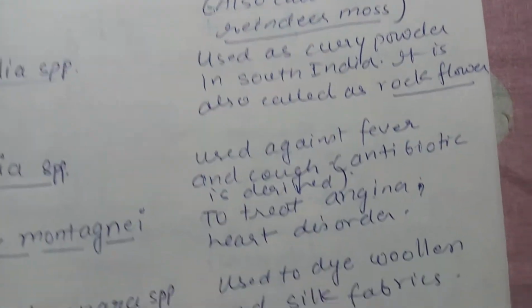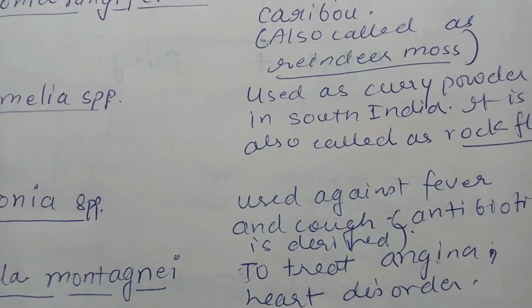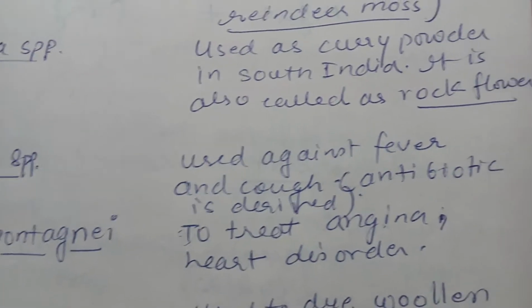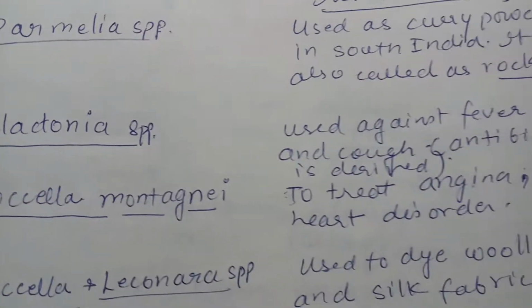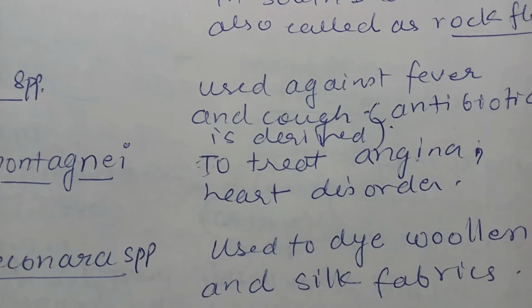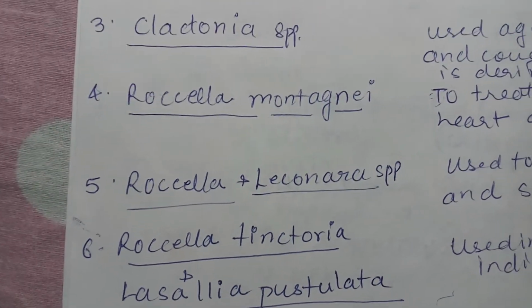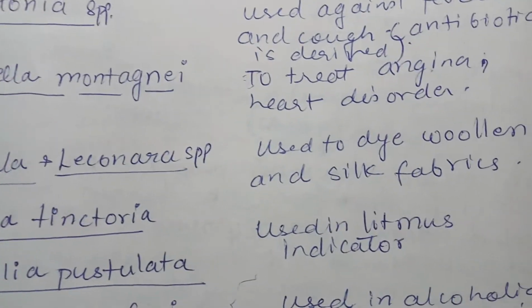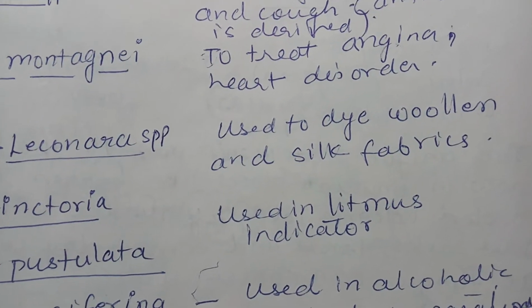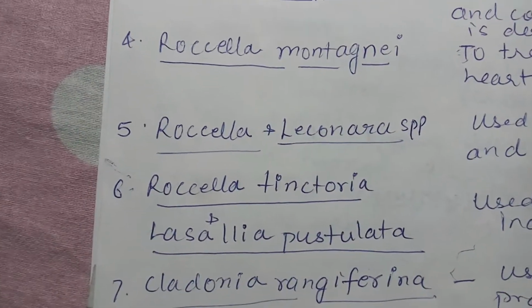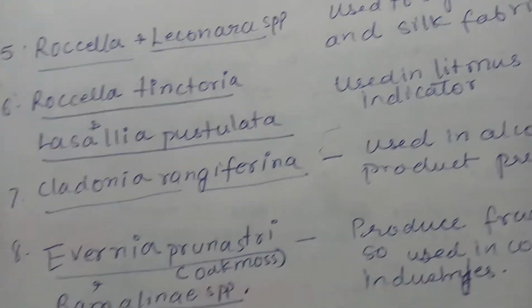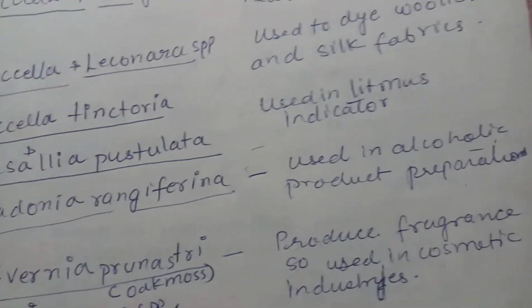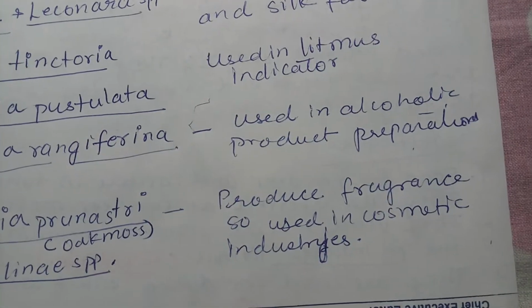Cladonia species, they are used as antibiotic, or you can say antibiotic is derived from that and used against fever and cough. Roccella montagnei is used to treat angina, which is a heart disorder. Then Roccella and Lecanora species used to dye woolen and silk fabrics. Then Roccella tinctoria and Lasallia pustulata, they are used in litmus indicator. Cladonia rangiferina is also used in the alcoholic product preparations.